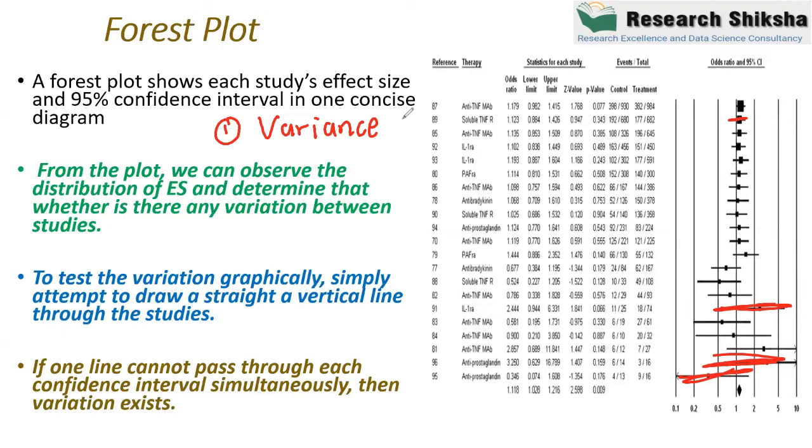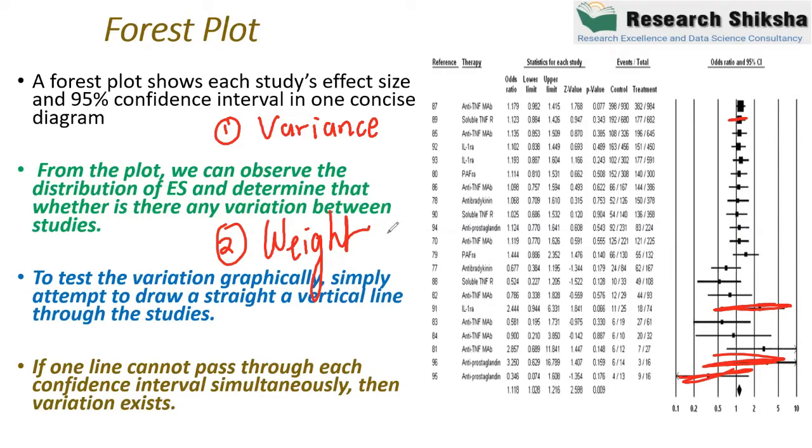Number two, the second difference is the weight. There is a negative relationship between the variance and the weight: higher the variance, lower is the weight; more is the weight, lower is the variance, right? So in the forest plot, all the effect sizes differ with respect to two aspects, variance and weight.